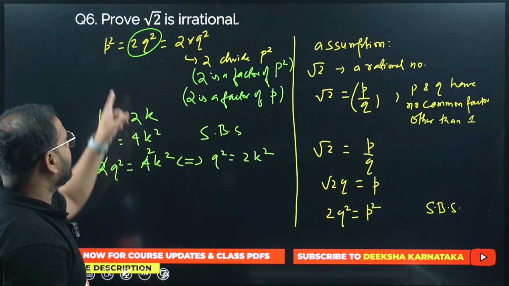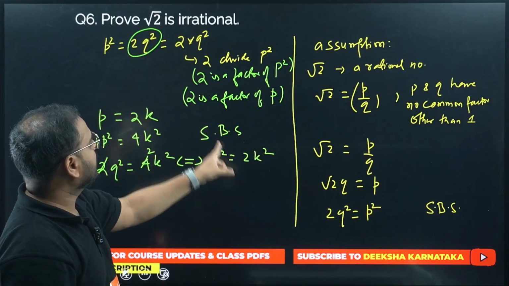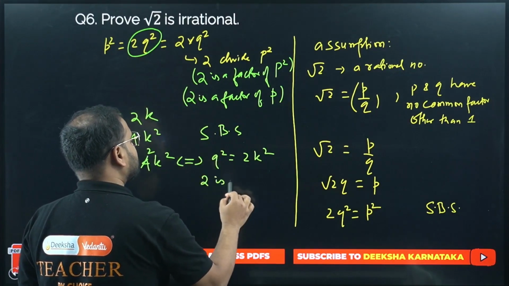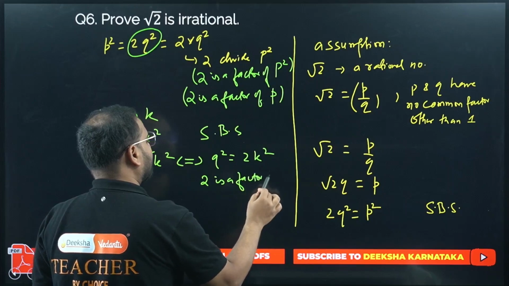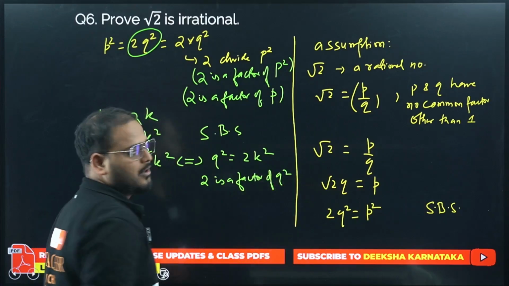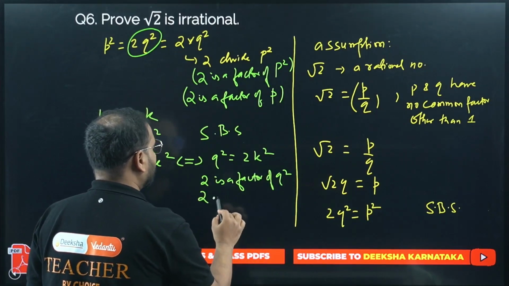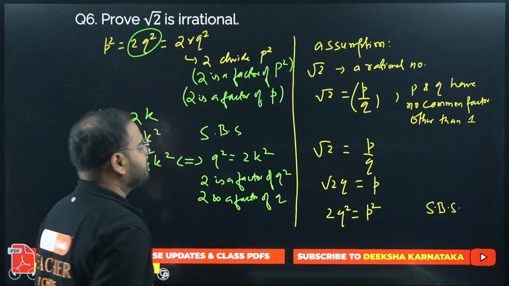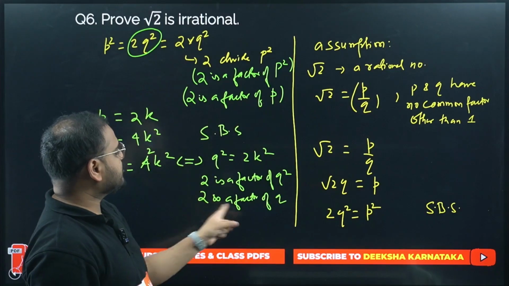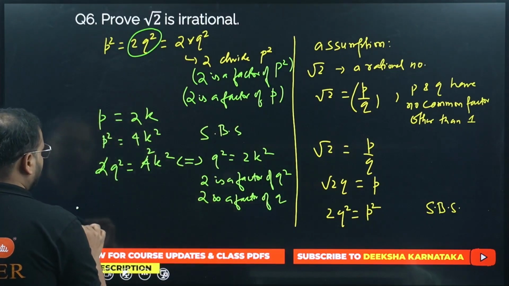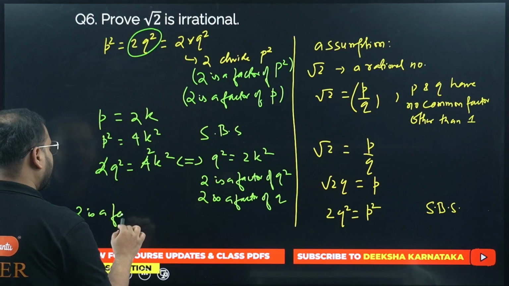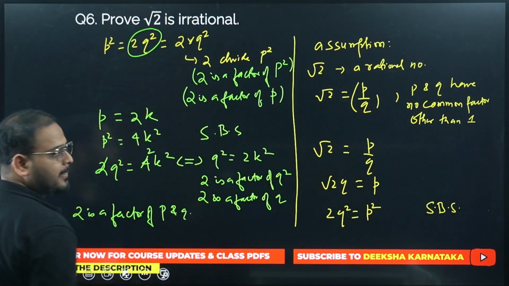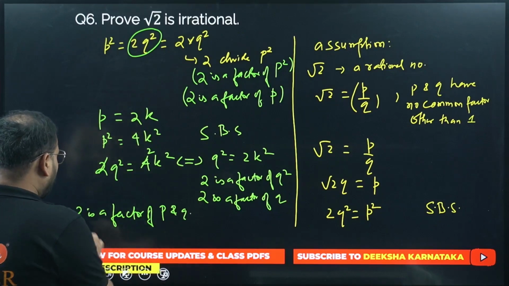Same condition. p square equals 2q square means 2 is a factor of p square. Over here it means 2 is a factor of q square. Simply again I can write 2 is a factor of q. Check here. 2 is a factor of p, 2 is a factor of q. So I am getting 2 is a factor of p and q. So I have reached this point.